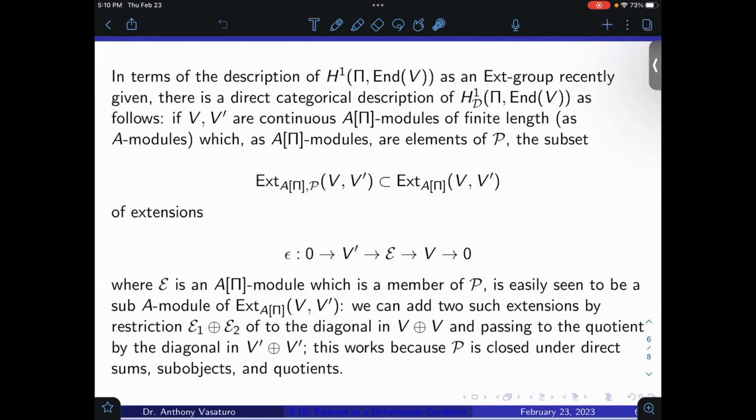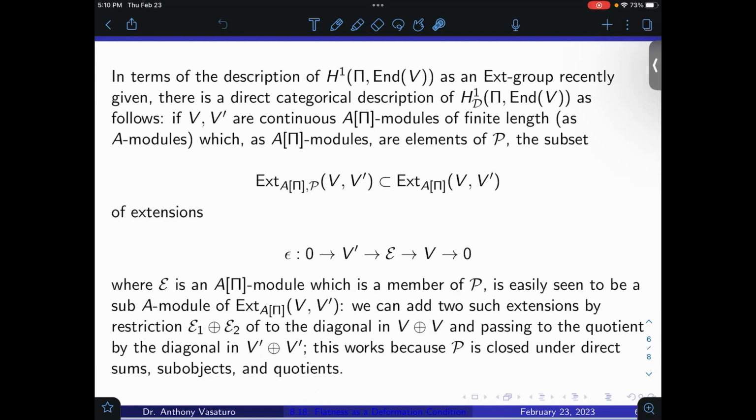It's an extension, okay? So when we're looking at this subgroup of cohomology, which ε do we take here? We take A[π]-modules that are members of 𝒫. It's kind of the exact answer that you think it's going to be. And you have to check this is actually a sub-A-module of Ext_{A[π]}(V, V'), but you can check that by adding two such extensions by restriction of ε_1 plus ε_2 to the diagonal in V plus V, and then passing to the quotient by the diagonal in V' plus V'.